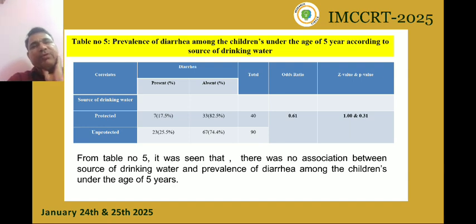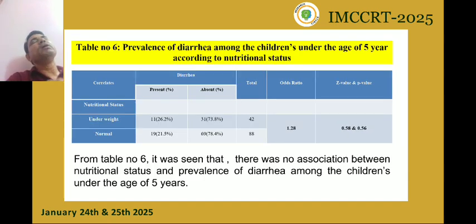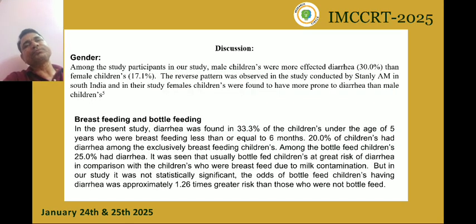There was no association between source of drinking water and prevalence of diarrhea. Table number 6 indicates prevalence of diarrhea according to nutritional status. There was no association between nutritional status and prevalence of diarrhea among the children under the age of 5 years.